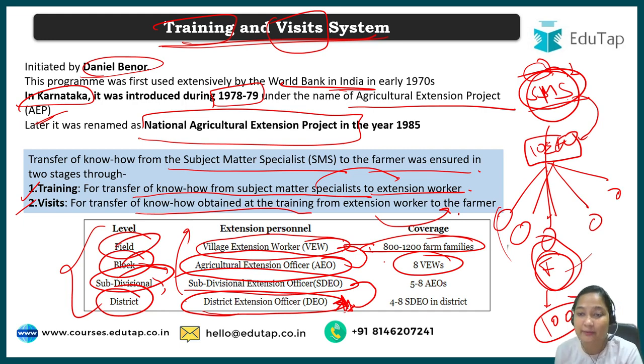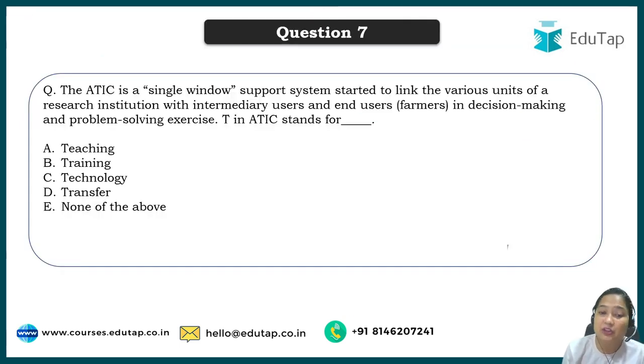So this was about the training and visit system that was introduced in India in 1978. One point you will have to remember. Now moving to the next question.